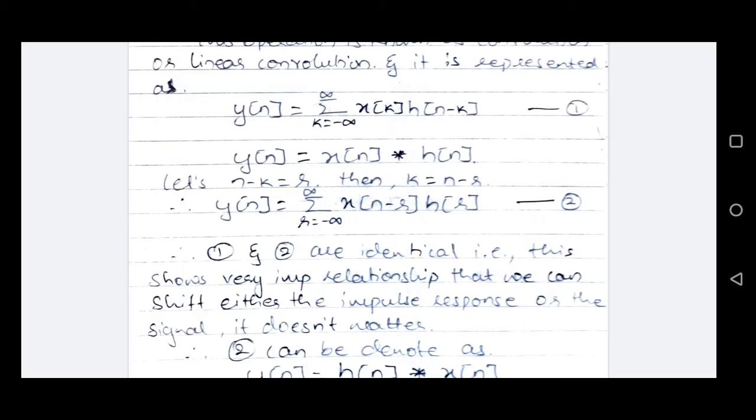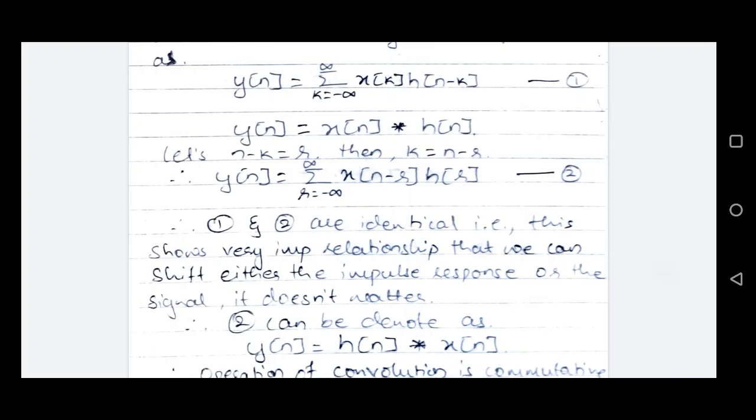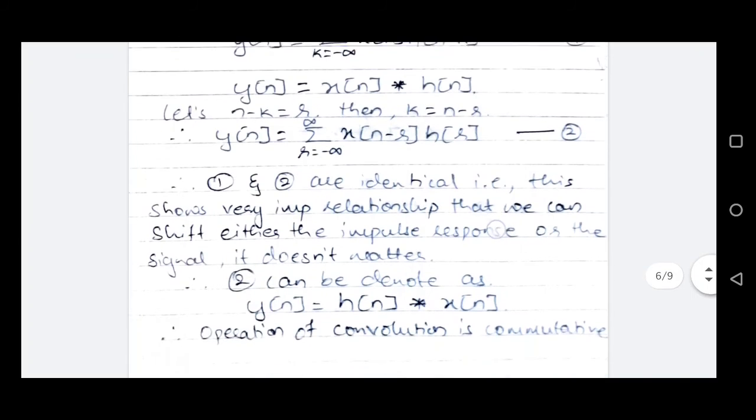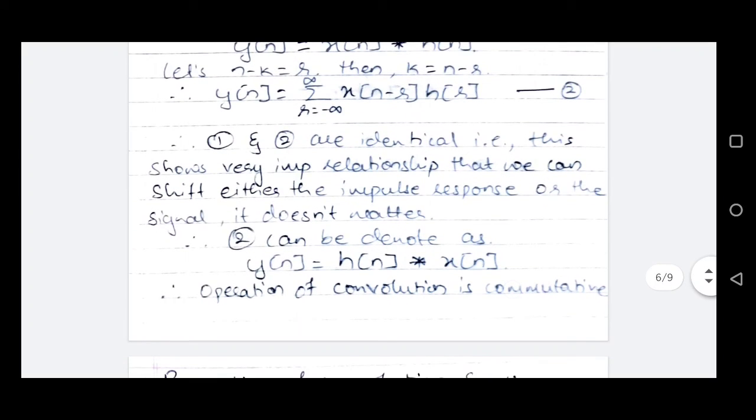Both will give us the same result, y of n. It means convolution operation is commutative. Because of this second summation, we can write y of n as h of n convolved with x of n. Either you convolve input with impulse response or convolve impulse response with input, both will result into the same output. So the operation of convolution is commutative.